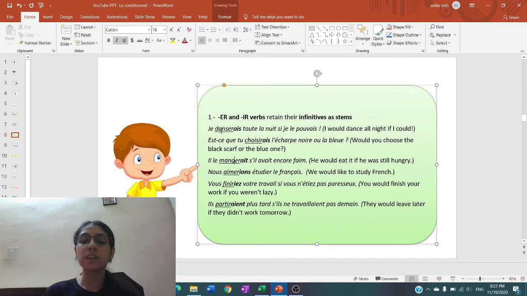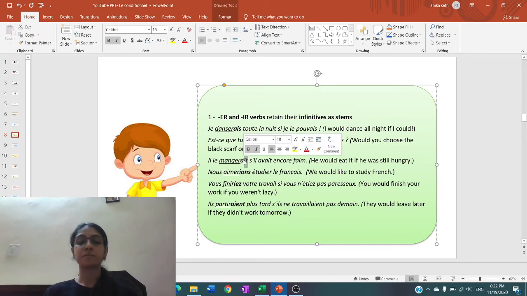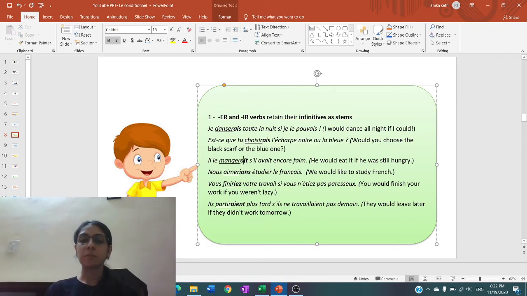So if we conjugate this verb danser in the future simple, this will be danserait. Here this will be tu choisiras, I won't be there. Il mangera, this IT won't be there. Okay, this will be the conjugation in the future simple.